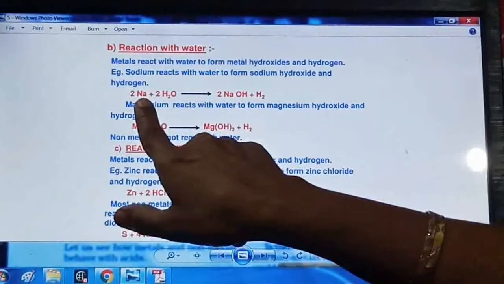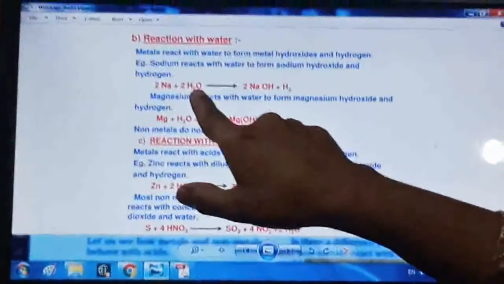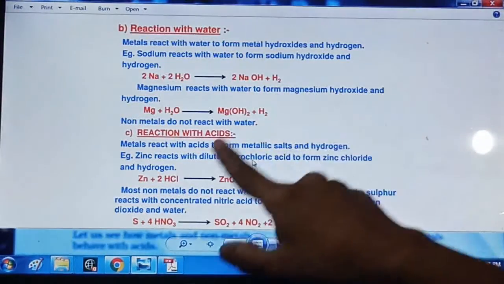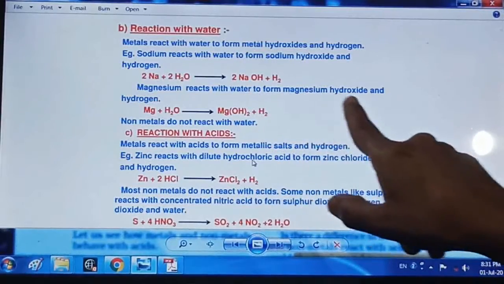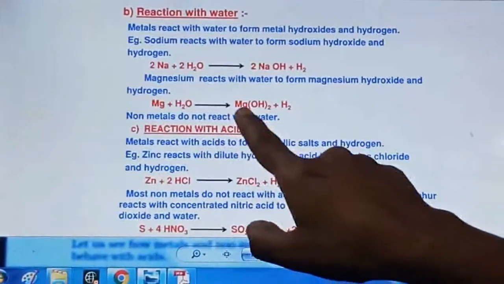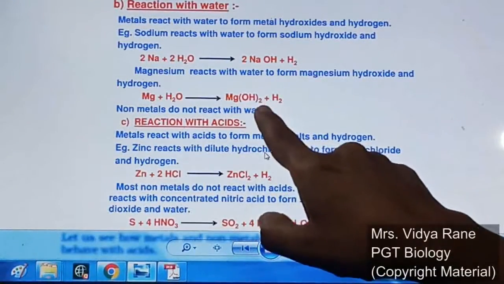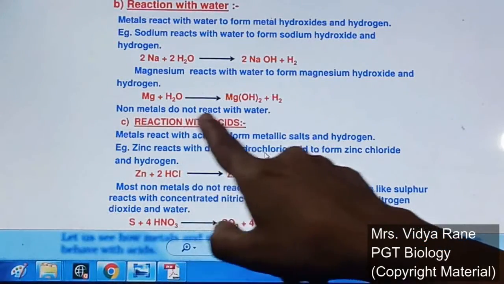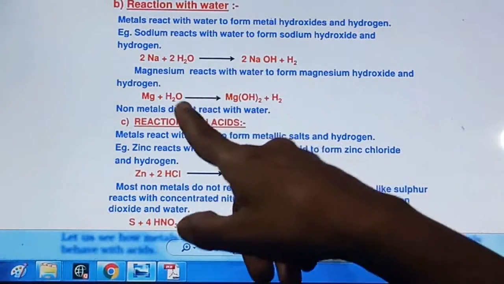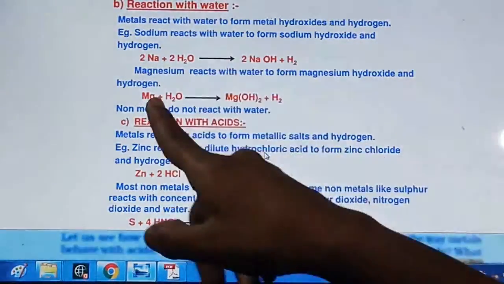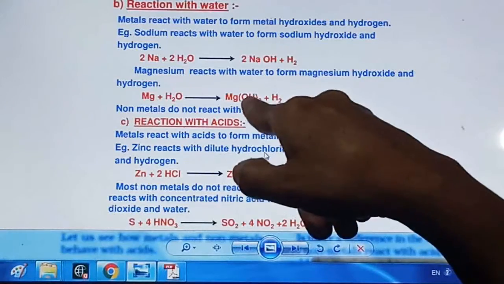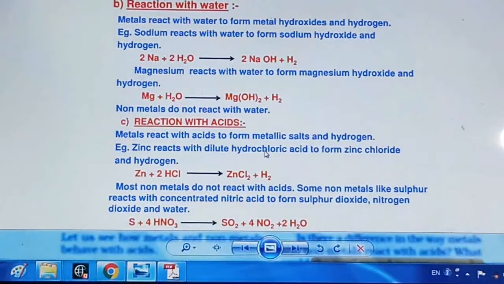Reaction with water: sodium reacts with water to form sodium hydroxide plus release of hydrogen gas, right? Magnesium reacts with water to form magnesium hydroxide, Mg plus H2O, right? Magnesium plus water gives magnesium hydroxide. Mostly non-metals do not react with water, but phosphorus shows a vigorous reaction with oxygen, and it does not show any reaction with water, so it is stored in water. So this is what we have seen.